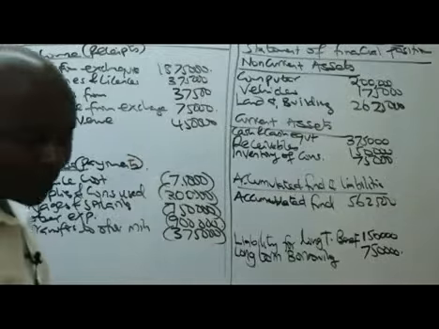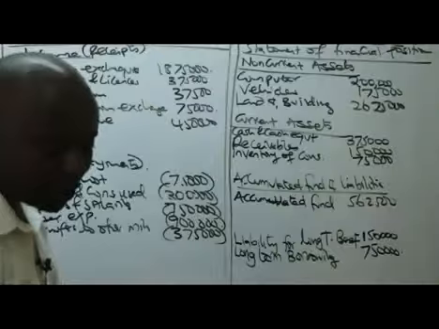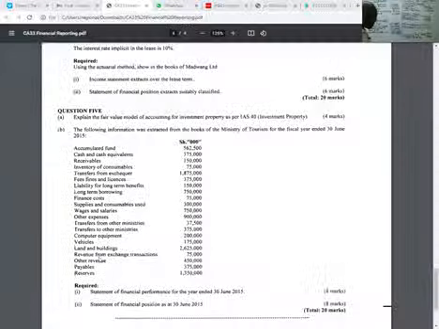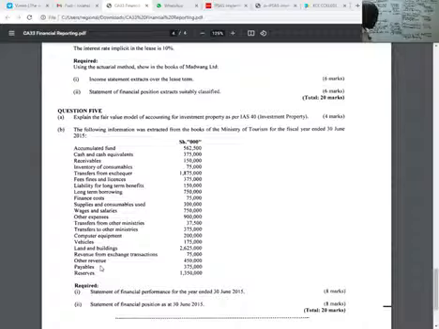After that, ladies and gentlemen, here we are. We have payables. Payables, of course, this will go to the liabilities, specifically current liabilities. Current liabilities, we have 375,000.